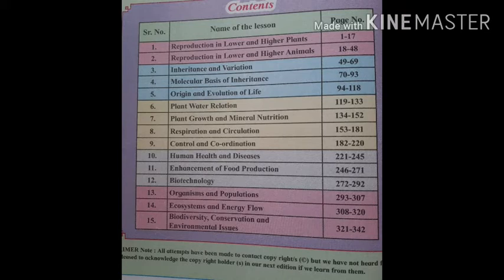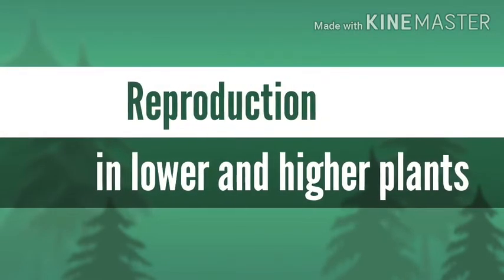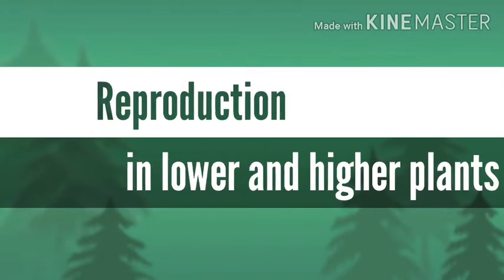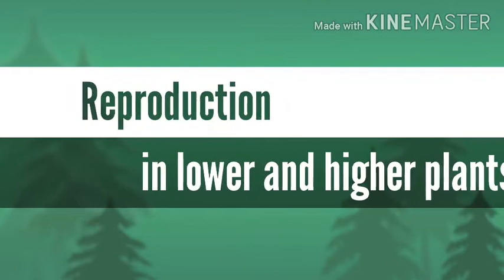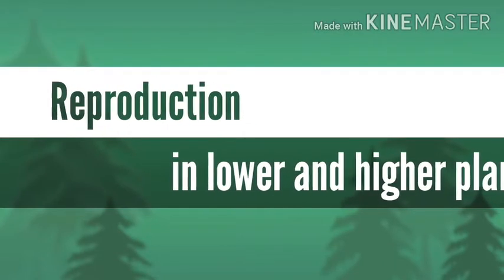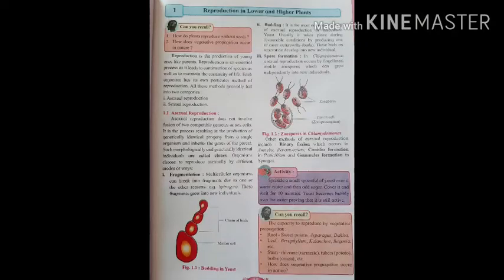Today we are going to start our studies with chapter one, reproduction in lower and higher plants. Mark distribution and paper pattern will be explained in a separate video. See the title of this chapter and see the page also.